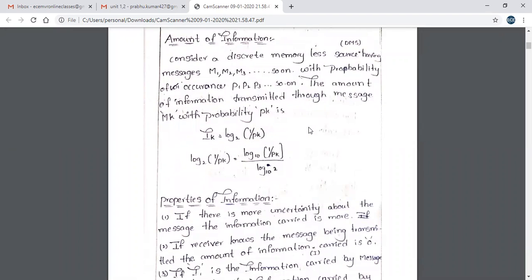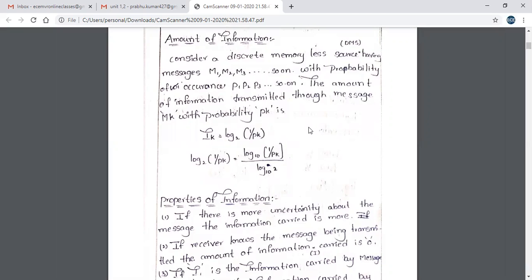In information theory, the first topic is amount of information. This unit is also fully problematic. All of you please prepare at least the formulas also.